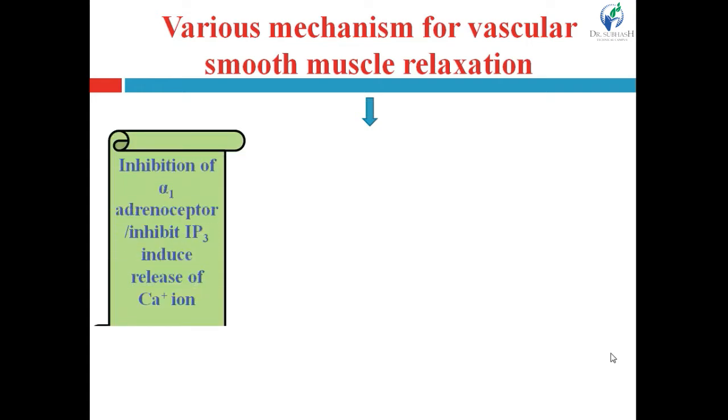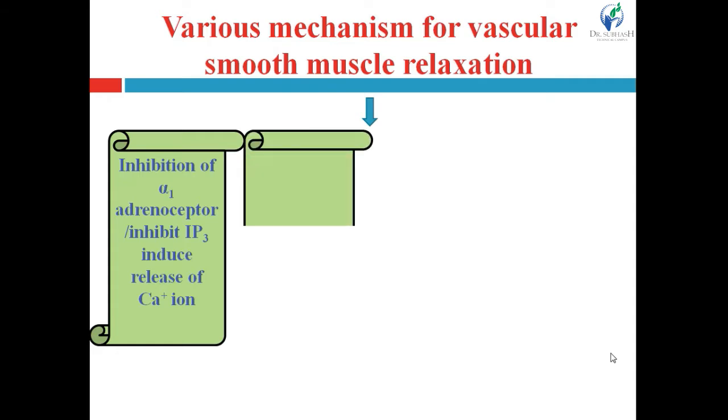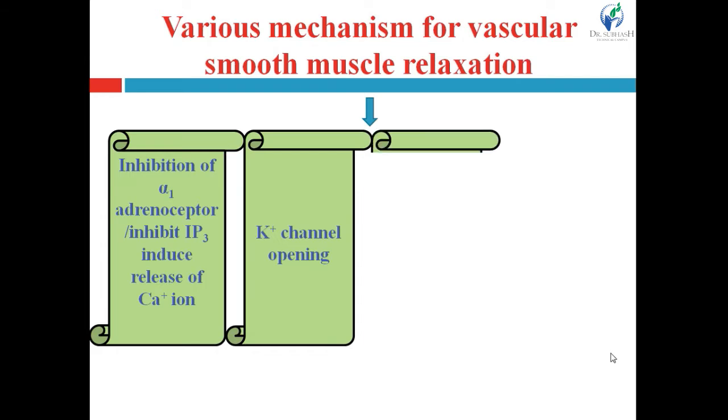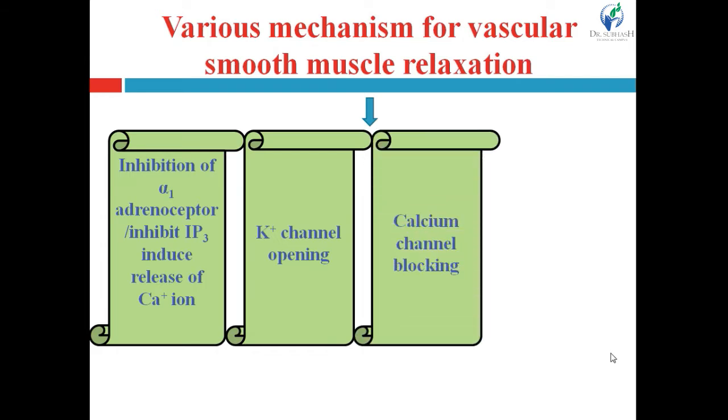First one is inhibition of the alpha-1 adrenoreceptor, or inhibition of IP3 induced release of calcium ion. Second one is potassium channel opening. Third one is calcium channel blocking.